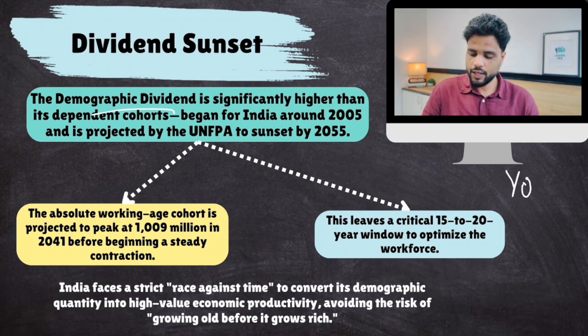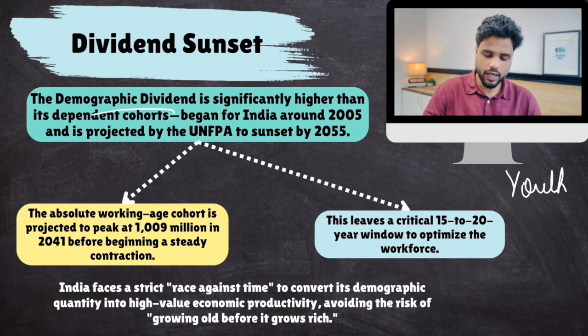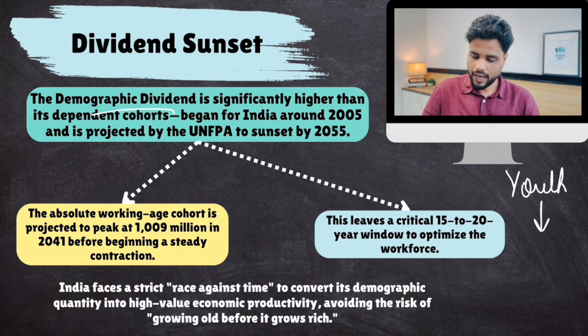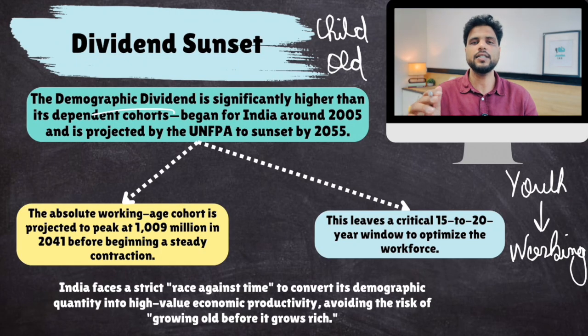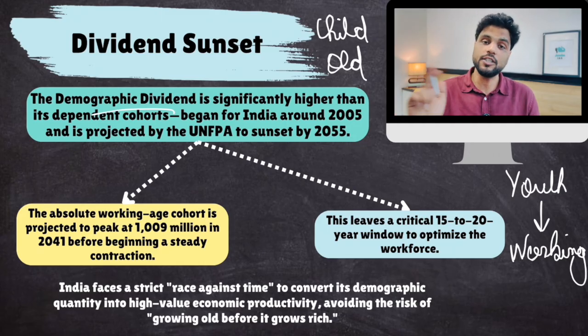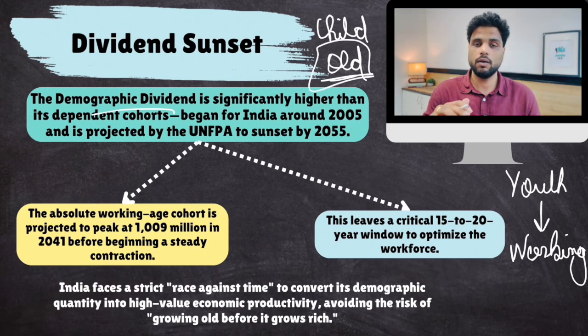If your country has high youth population, that means your country has high working age population. Because you see, children and old people cannot work. So if your country has a lot of old people, they are not producing any wealth. They are dependent on the wealth produced by young people. So it is not good for a country to have a large proportion of old people, because old people are already dependent on young people's wealth. Plus, they put a burden on states' finances because of their rising healthcare costs and all.